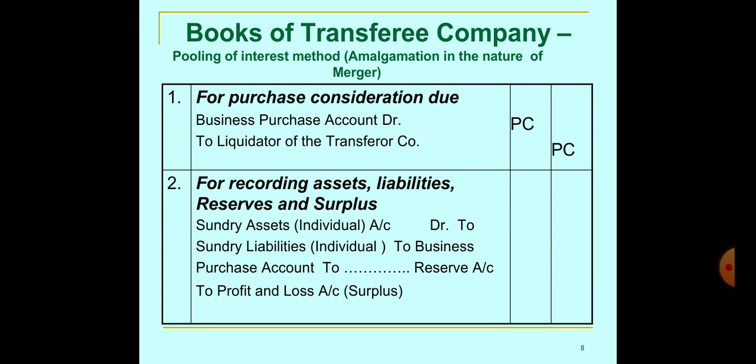So sundry assets we transfer to the debit side, as we know that both assets are clubbed and assets have a debit balance. So sundry assets we can pass individually, that should be debited to sundry liabilities, to business purchase, to reserve account or to profit and loss account, if any. There will be no entry for capital reserve, and there is no entry for goodwill.